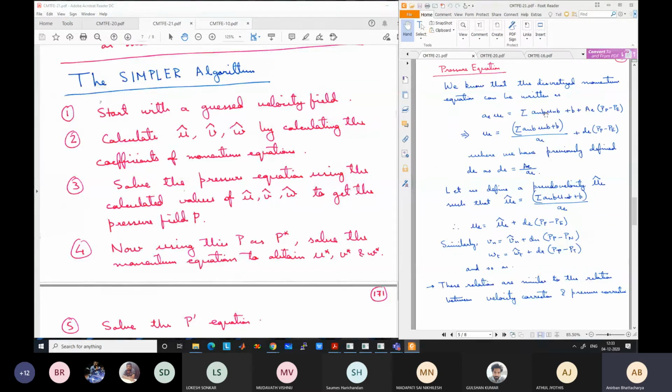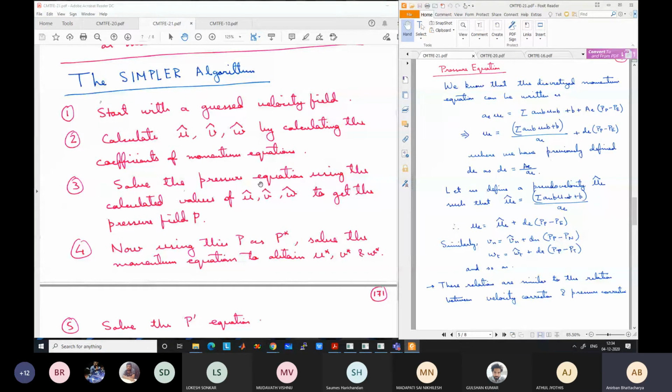This can be easily calculated with our previous discussion about convection diffusion. This will depend on the Peclet number. So if you use central difference, it will have some form of Peclet number. If you use the hybrid scheme, it will have some form of Peclet number. So all the coefficients are functions of Peclet number, if you remember, P. So we get this summation a_nb u_nb plus b by a term. So we can calculate the pseudo velocity if we know or guess the velocity. So we will calculate pseudo velocity u hat, v hat, and w hat at all the points by calculating the coefficients of the momentum equation first. We'll calculate all the pseudo velocities.